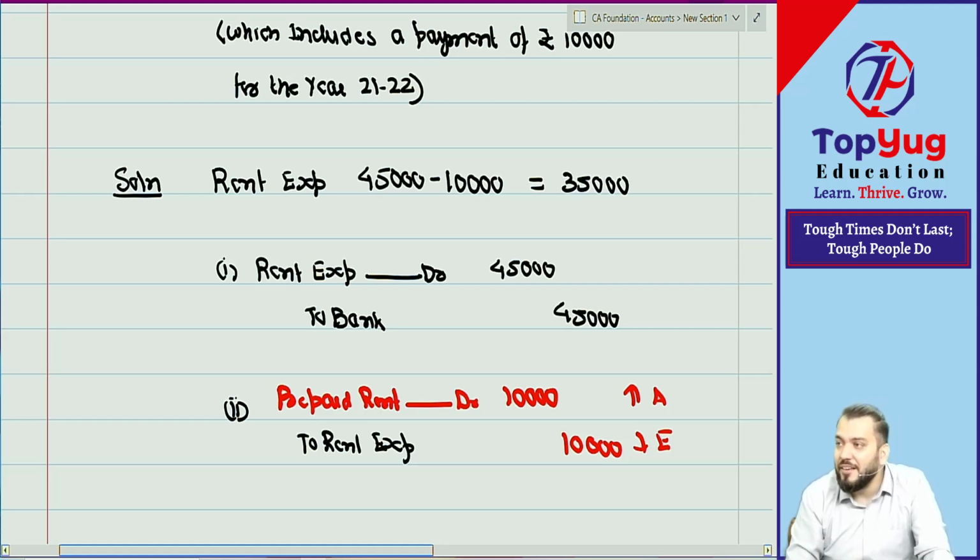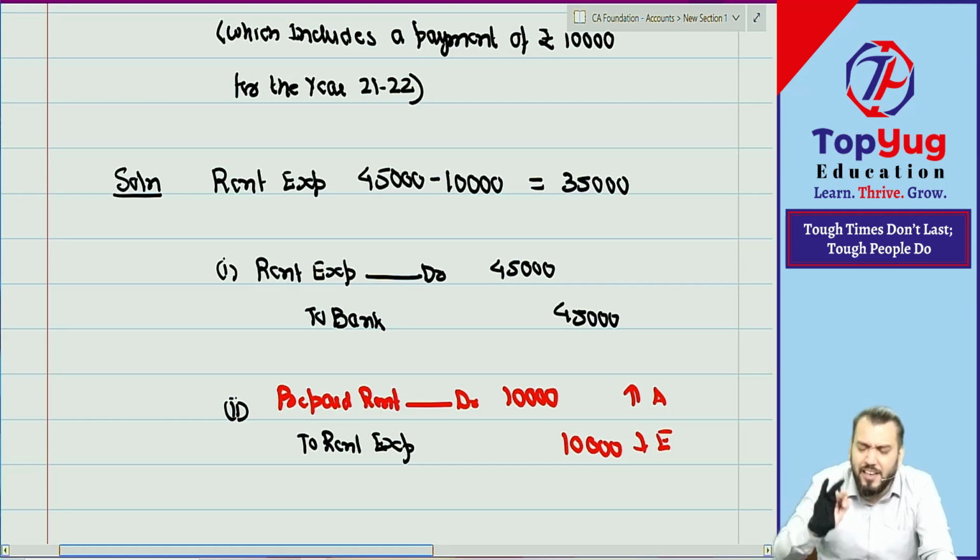Let us apply golden rules. My question to you: for the expense, if you want to apply golden rules, you will not be able to apply them. The golden rule says what? All expenses will be debited. But here it is a decrease in expense. There is no rule for that. Now you have done this journal entry with golden rules only, but how, we don't know. And we can't say rent expense is income. Can we say a decrease in expense is income? No, that is nonsense. So golden rules will fail here, and therefore I said the modern rule is more scientific.